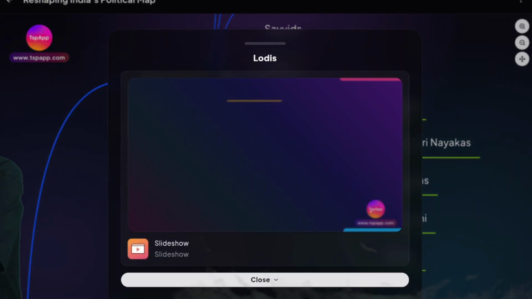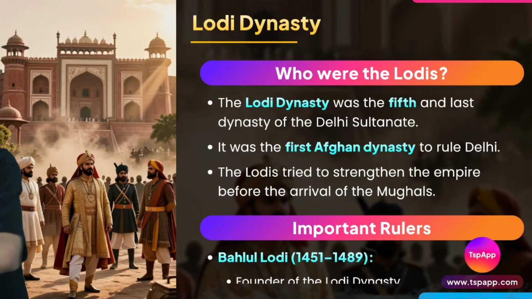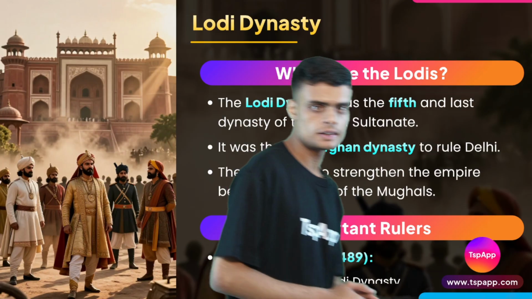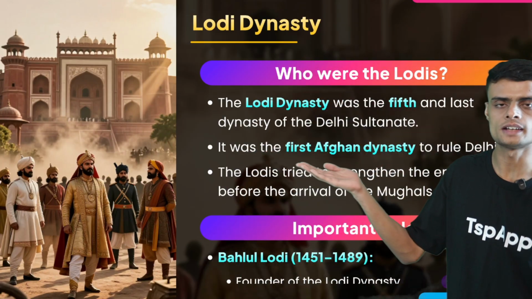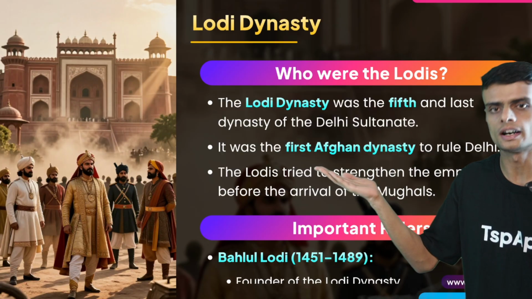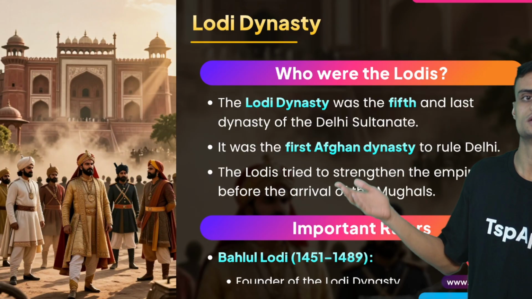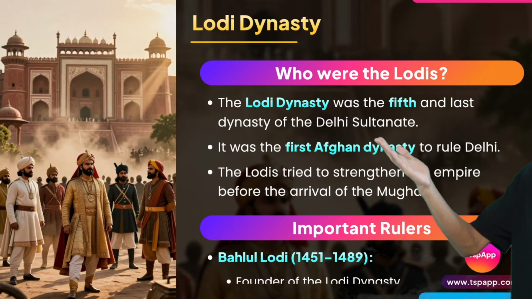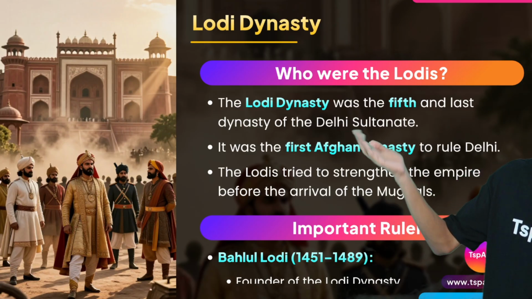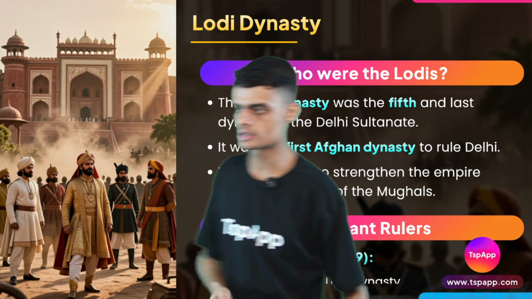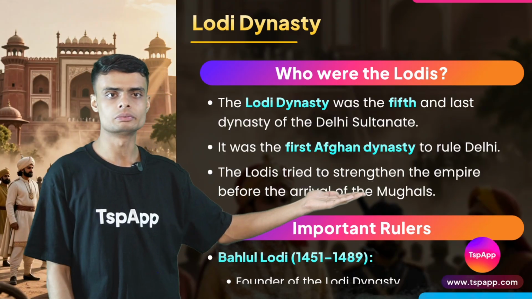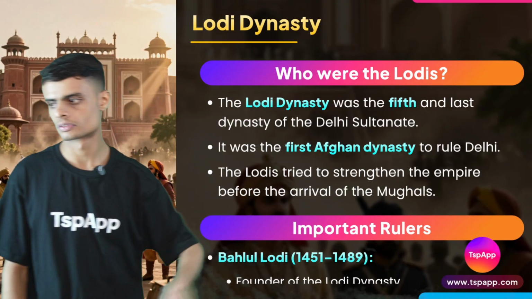Then we have the Lodhis. The Lodhis came after the Sayyid dynasty, and they are the first Afghan dynasty. We saw Turks, we saw Arabs, now we are seeing an Afghan dynasty. They are the fifth in the consecutive row of those who would rule over Delhi, and they would try to strengthen the empire, but they would get defeated by the Mughals.